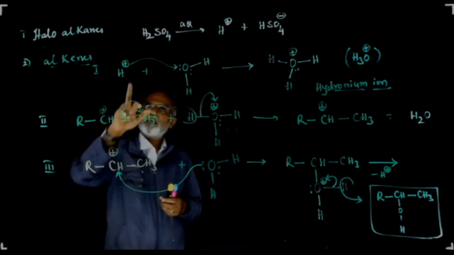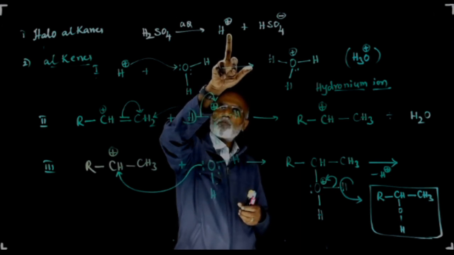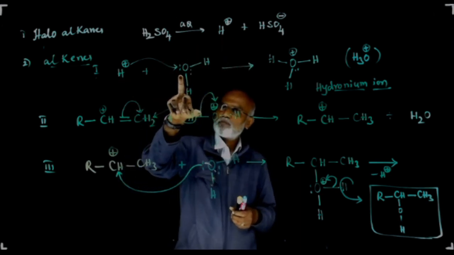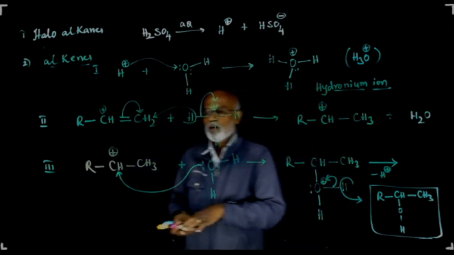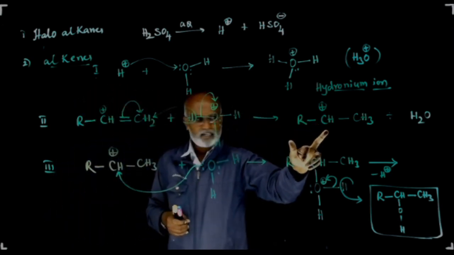The first step, H2SO4 undergoes ionization producing H plus, which is nothing but a proton. The proton attacks the lone pair of electrons present on the oxygen atom of the water molecule forming hydronium ion. So protonation of alkene to get carbocation is the second step.